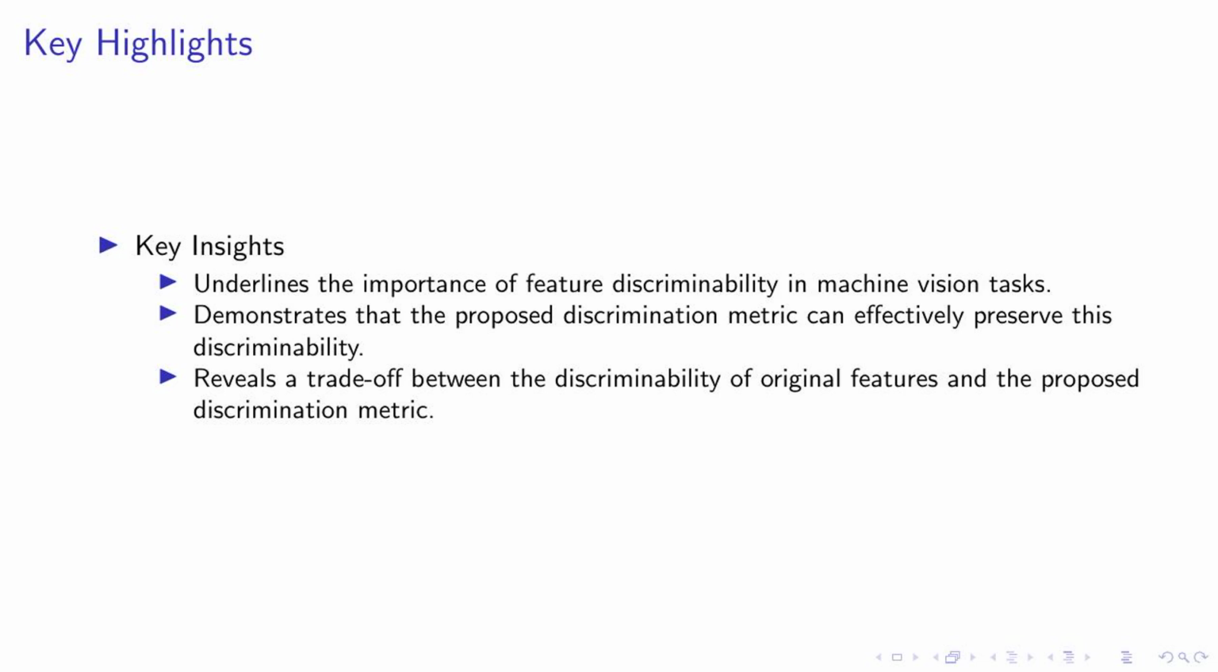Lastly, we reveal a trade-off between the discriminability of original features and our proposed discrimination metric. This trade-off is an important consideration in our work, as it influences the effectiveness of feature compression. In the future, we plan to extend this metric to more machine vision tasks and explore other inter-feature relationships for more feature compression techniques. Stay tuned as we delve deeper into these insights.